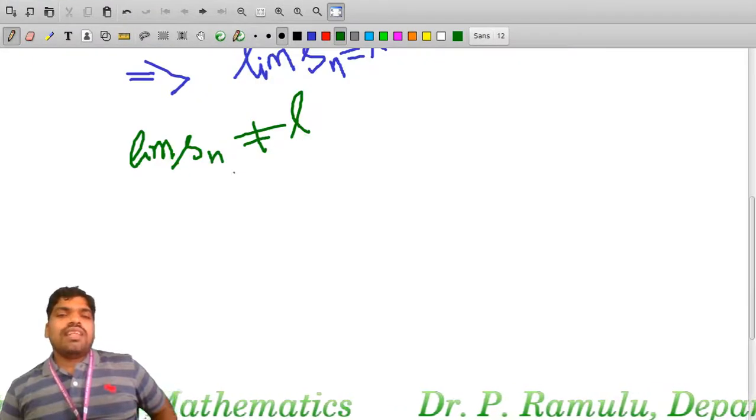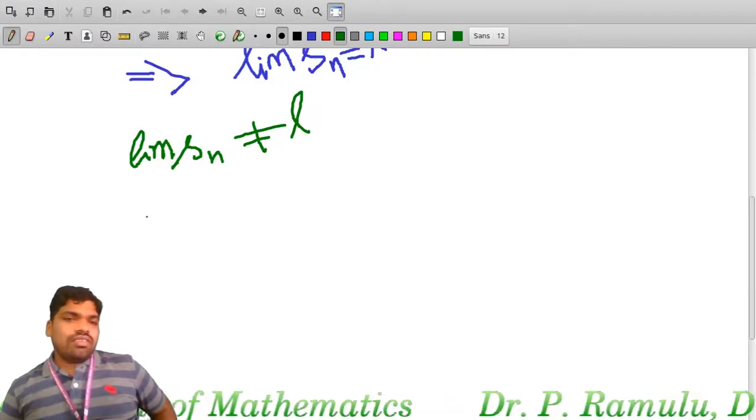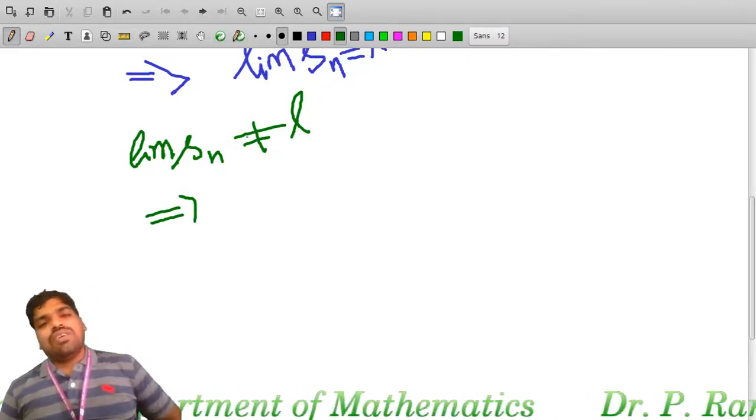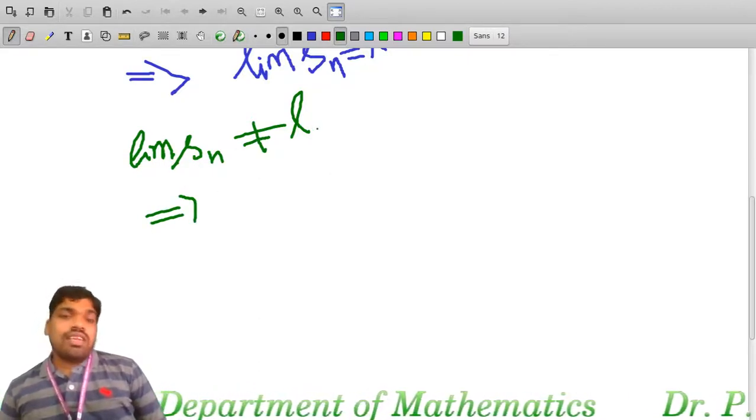Here I am taking that the limit is not equal to L, which means Sn does not converge to L, or L is not the limit of Sn.